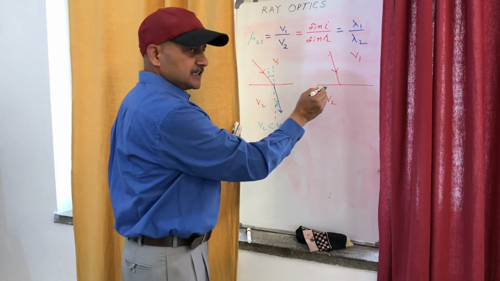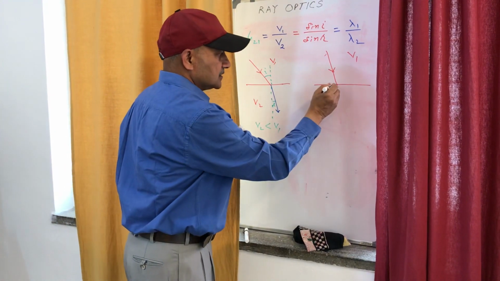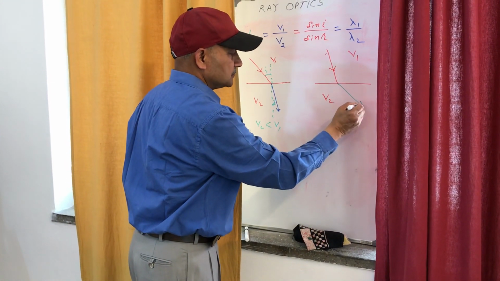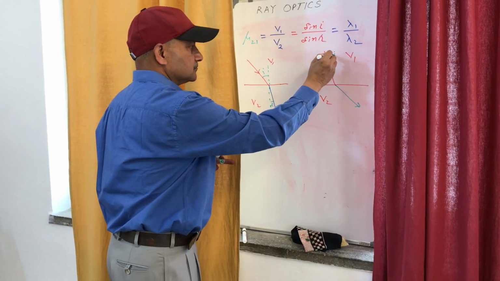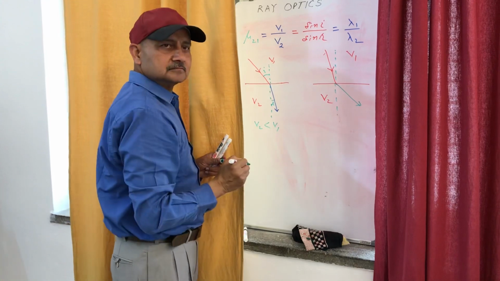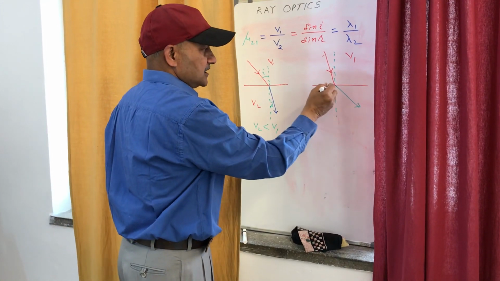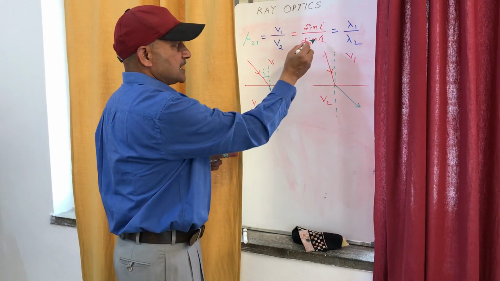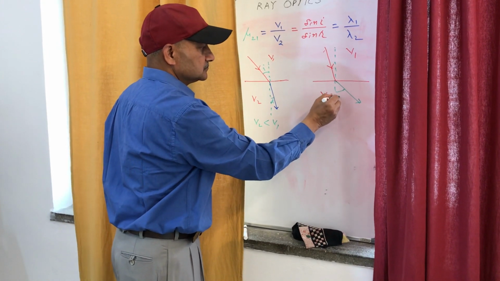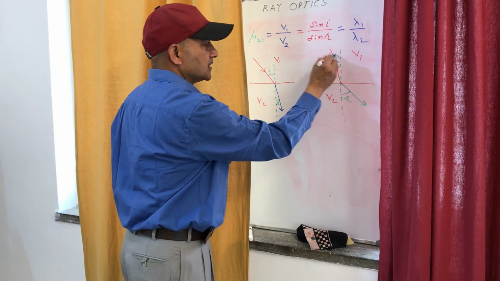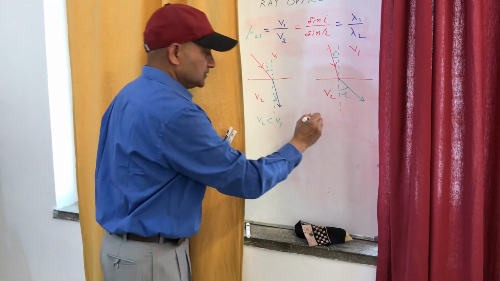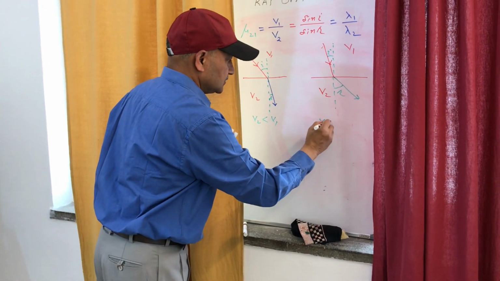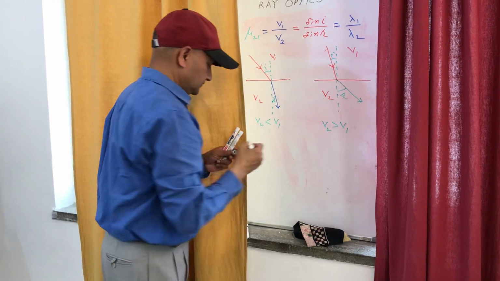Now how will this ray change? This ray bends away from the normal, and this is the normal. When it bends away from the normal, it means r is greater than i. When r is greater, it means V2 is greater. It means V2 is greater than V1.